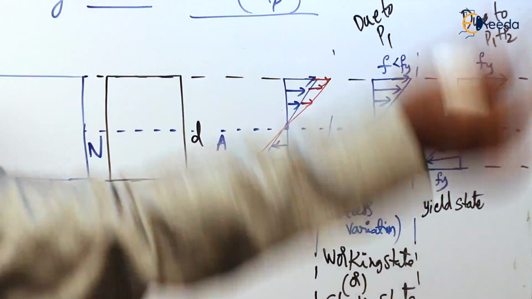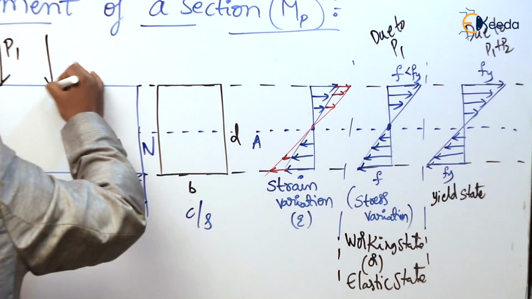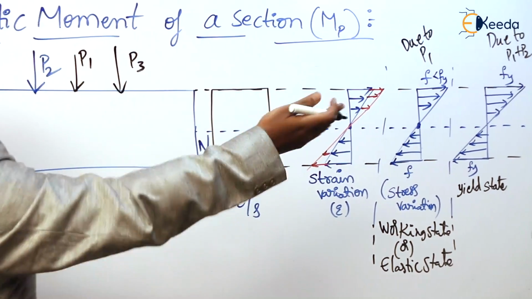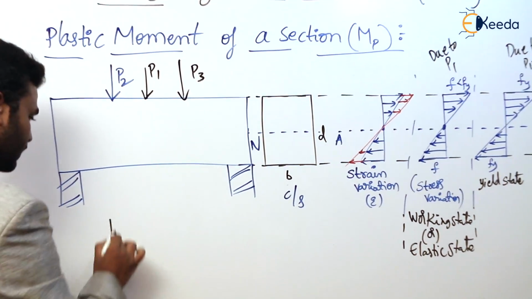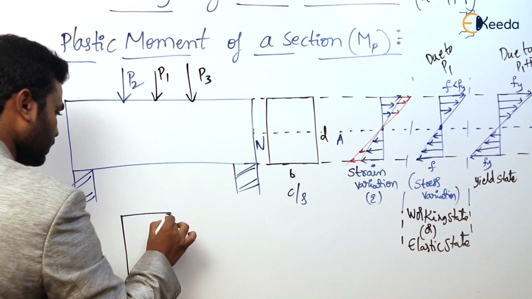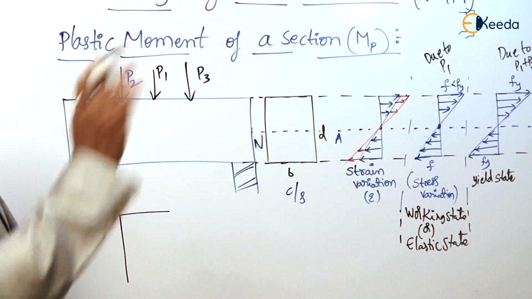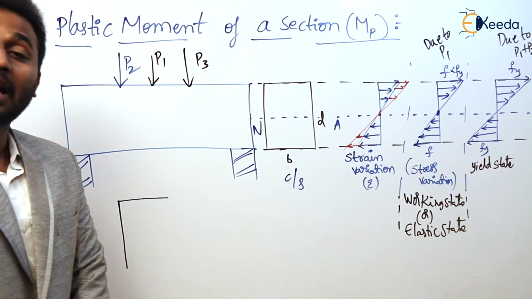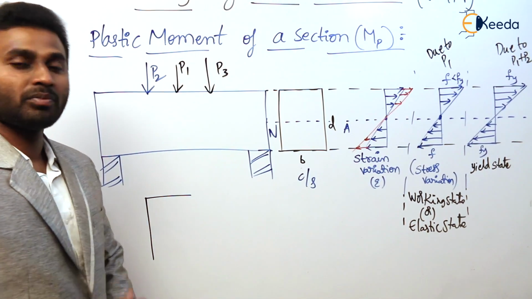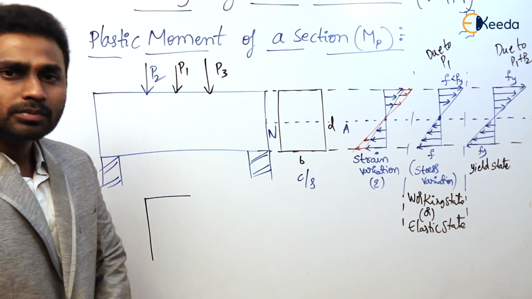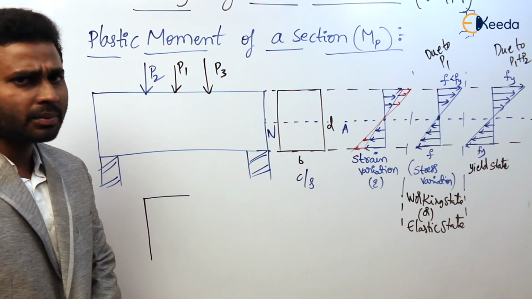Now, if we increase the load further, the load is now P3. It means I am continuing the stress diagram here. If we increase the load further, what happened? At the extreme fibers it has reached the maximum stress, that is yield stress Fy. But still there exists some load, and that load has to be taken by this member.